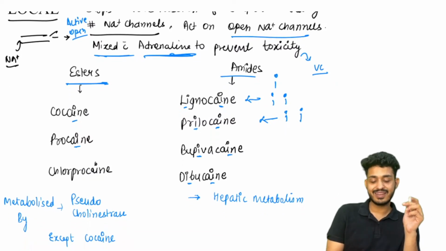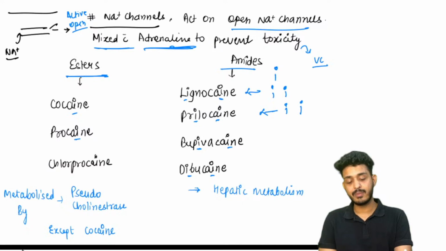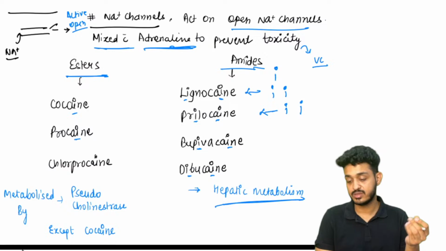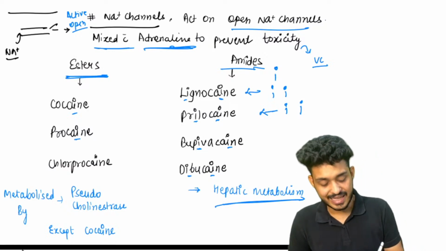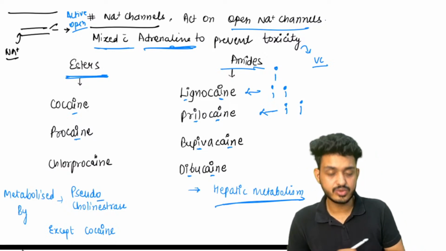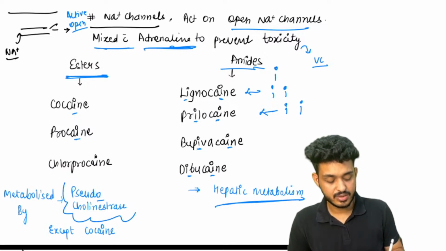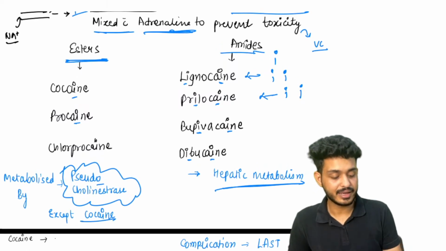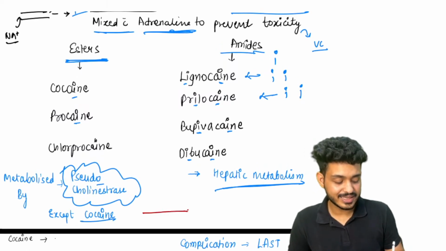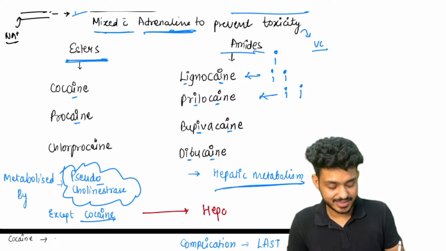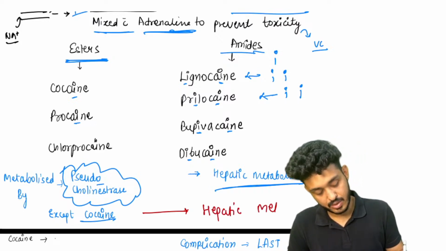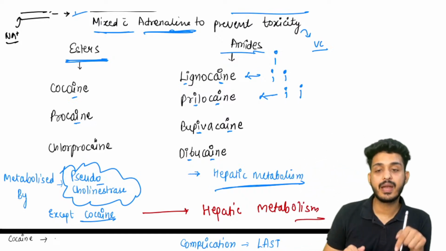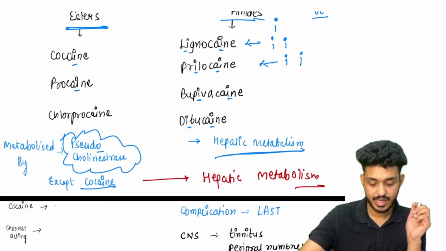One more important thing about them: all the amides get their metabolism via the liver, that is hepatic metabolism, whereas esters will be metabolized by the pseudocholinesterase enzyme. But there is an exception, that is cocaine, and exceptions are generally asked. Cocaine is a type of ester, but what kind of metabolism does it undergo? That is hepatic metabolism.